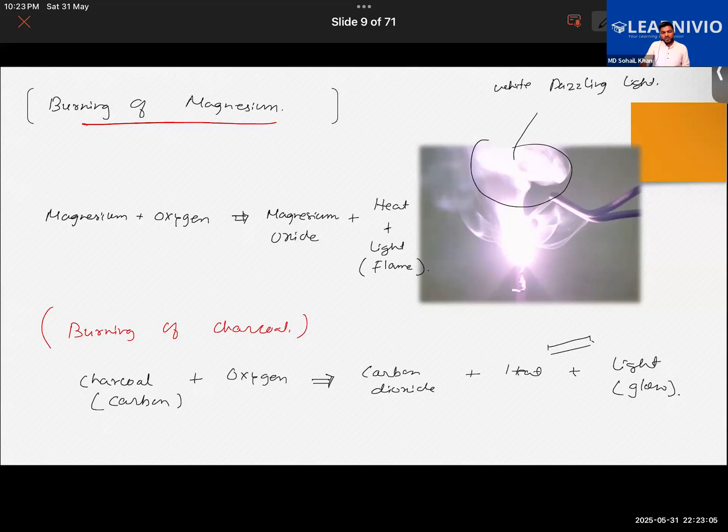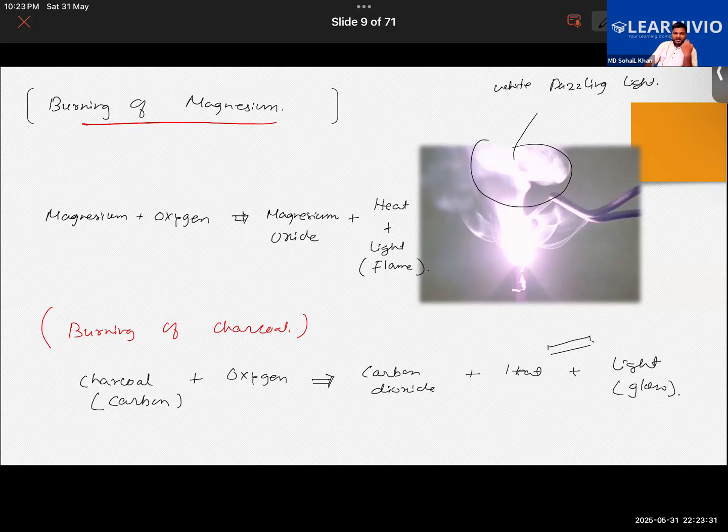In most cases, oxygen is provided by the air around us. So in a way, we can say that air is a supporter of combustion because it contains oxygen.